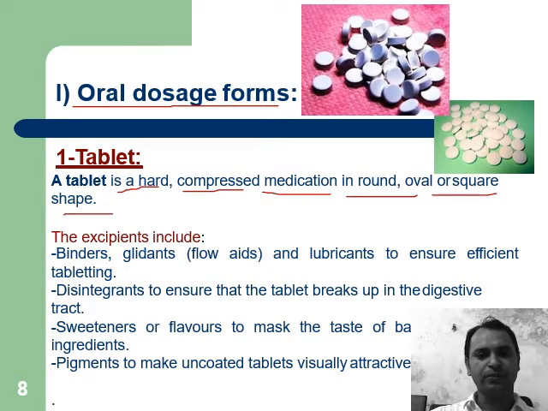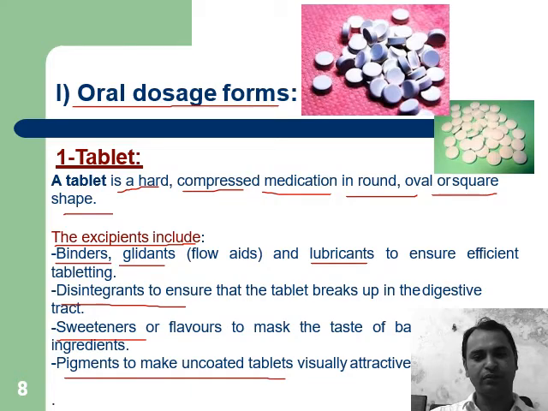Various types of excipients are used during the designing or fabrication of tablets. These excipients basically include binders, lubricants, disintegrating agents, sweeteners, pigments to make uncoated tablets visually attractive.